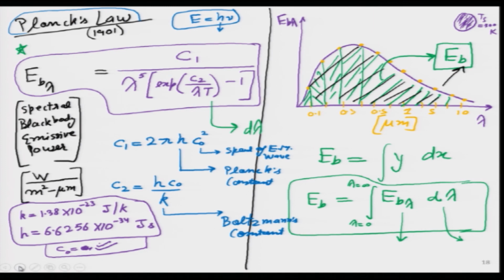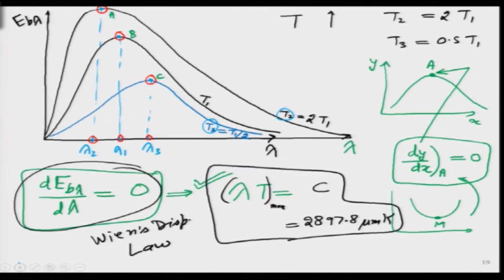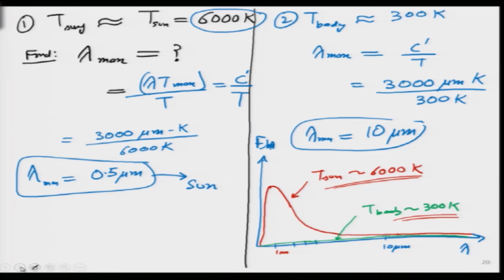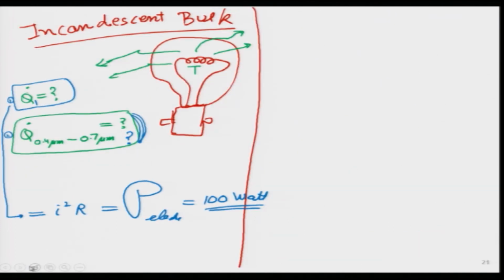We figured out if we just integrate Planck's law to calculate the area under the curve, what we will get is the original Stefan-Boltzmann law. If we differentiate it, put the slope equal to 0, we will get Wien's displacement law. So, essentially there are not 3 different laws, it is just that Planck's law is the most powerful. From that we can get the Stefan-Boltzmann law and Wien's displacement law as well. And I think this is where we will stop for today. This is the point we will continue from in the next lecture.